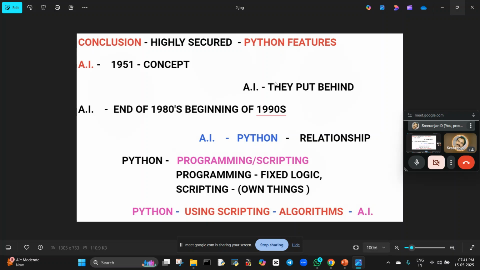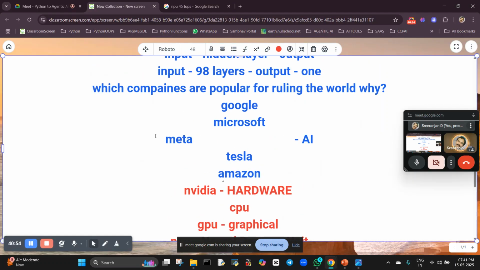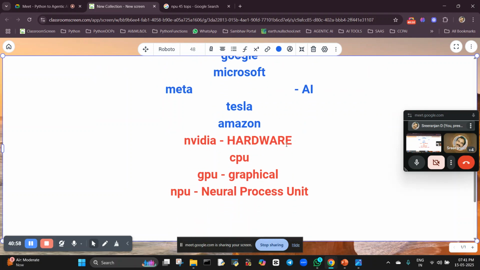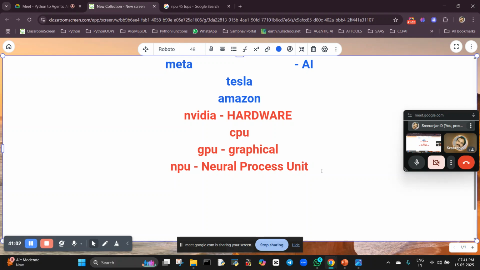To process AI, what are the things we need? We need space, a lot of GBs of memory, as well as processing speed.